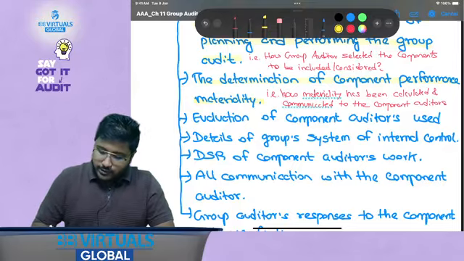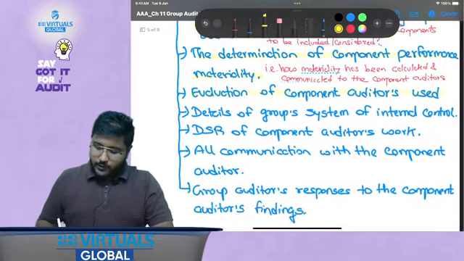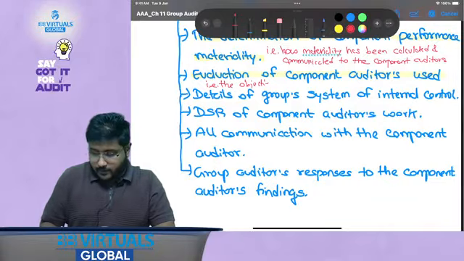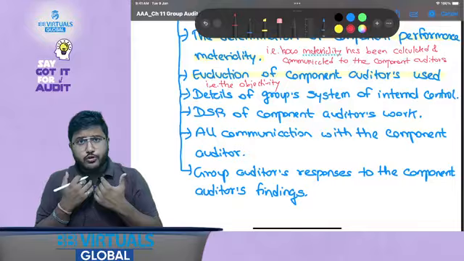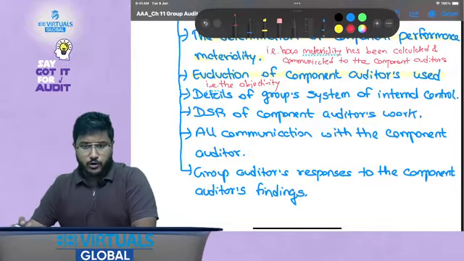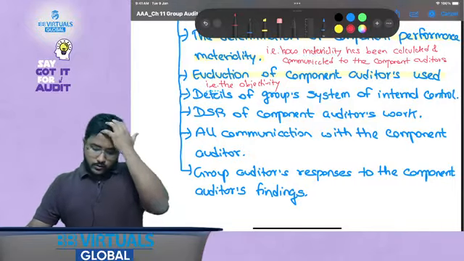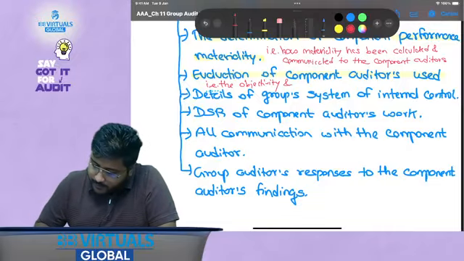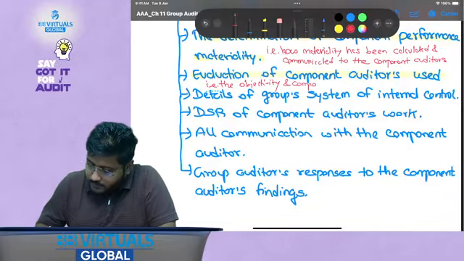Then evaluation of component auditors used, that is the objectivity and competence of the component auditor, because it is the job of the group auditor to evaluate whether the component auditors are objective or not, right?